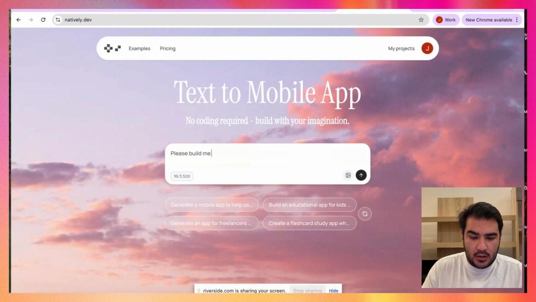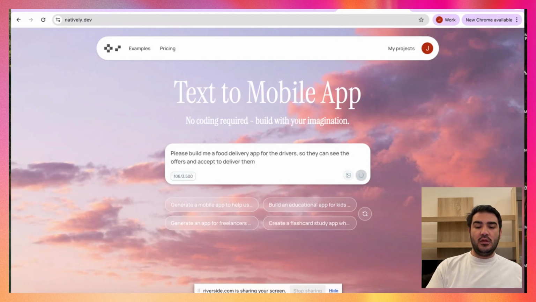Build me a food delivery app for the drivers, so they can see the offers and accept to deliver them.